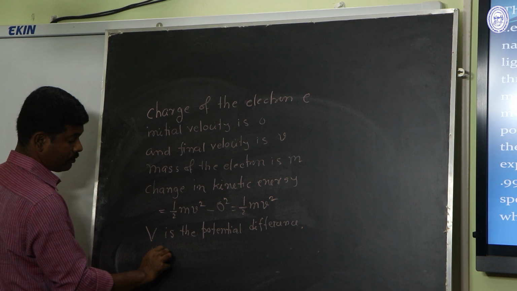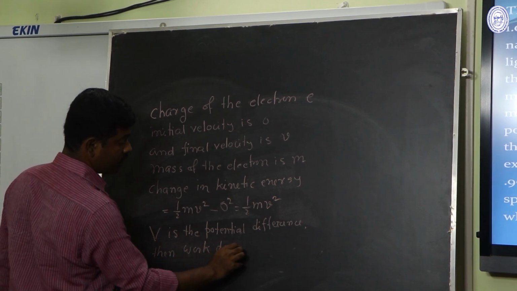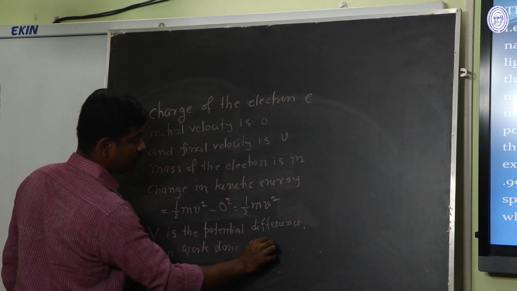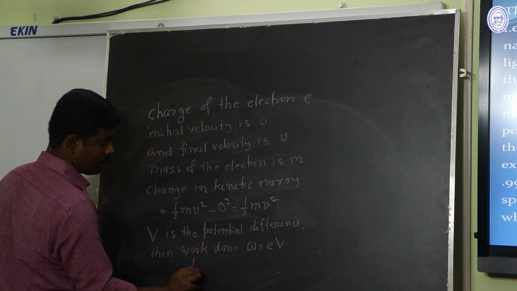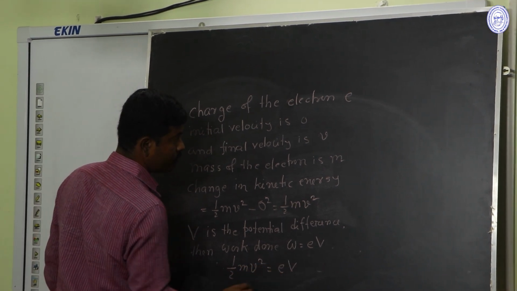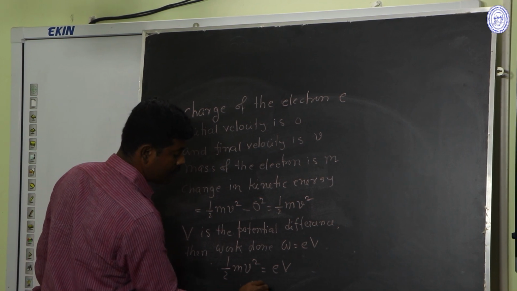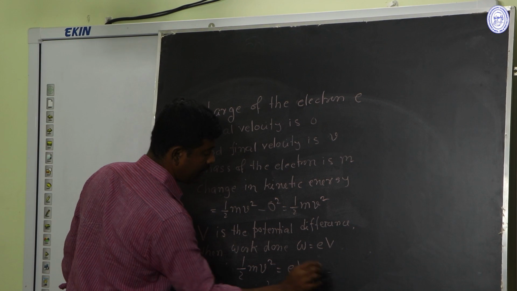Then work done W will be e into V. Therefore, half mv square equal to eV, and therefore v equal to root over 2eV by m.